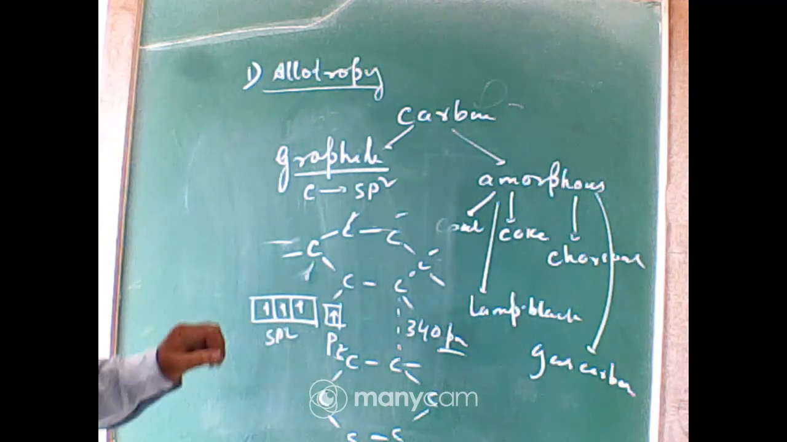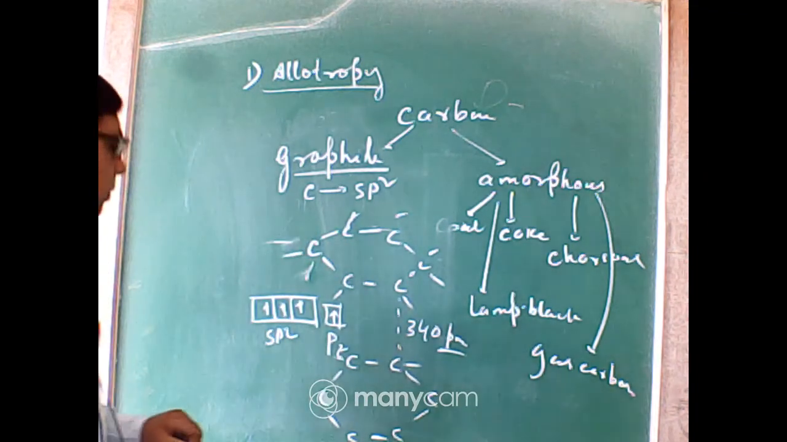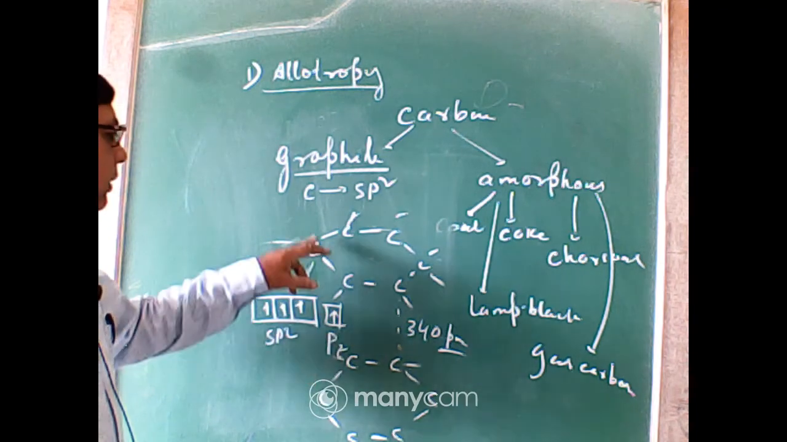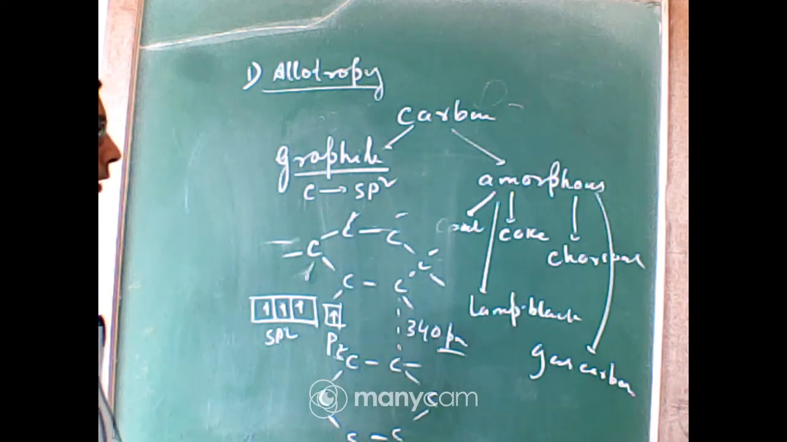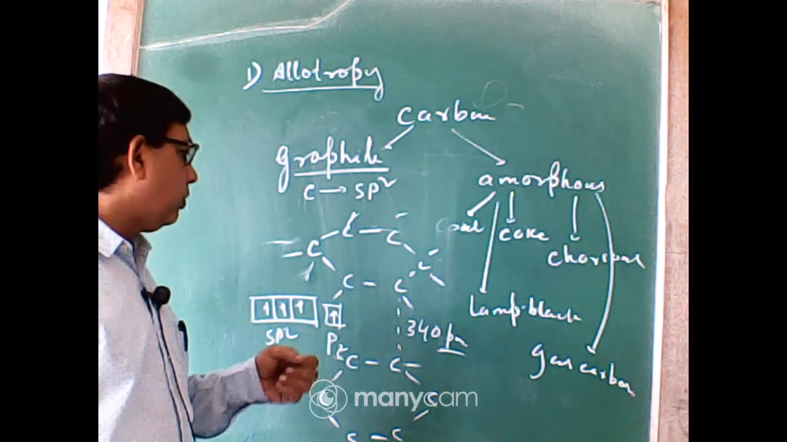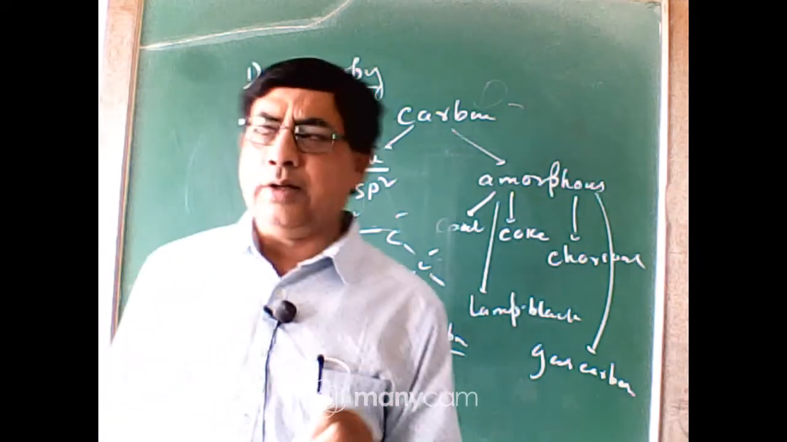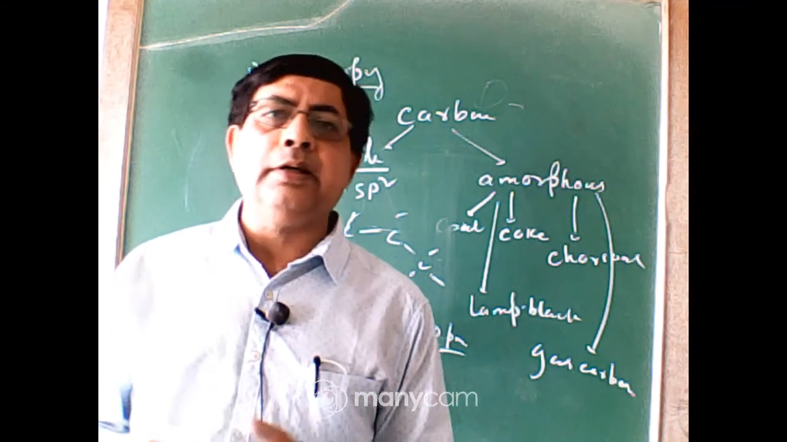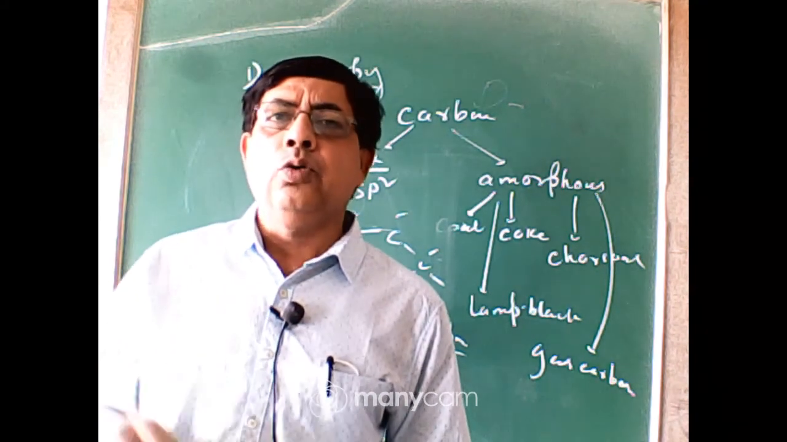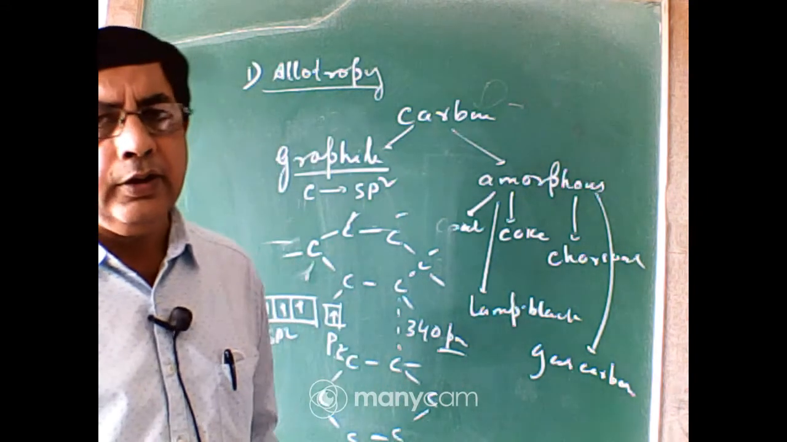Now in graphite, the 3 carbon atoms form 3 sigma bonds with neighboring carbon atoms, sp2 hybridized. So an unhybridized pz electron remains on each carbon atom. This unhybridized pz electron can form a pi bond with a neighboring carbon atom. So due to the presence of pi electrons, when the graphite is subjected to high electric potential difference, the pi electrons can move towards the positive electrode. So graphite is a good conductor of electricity.